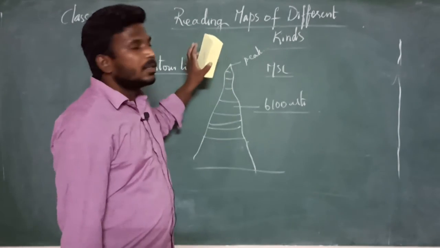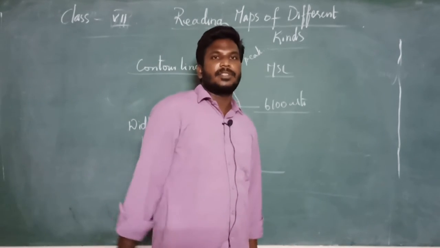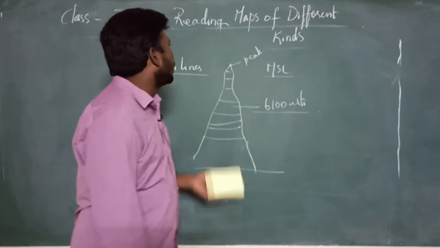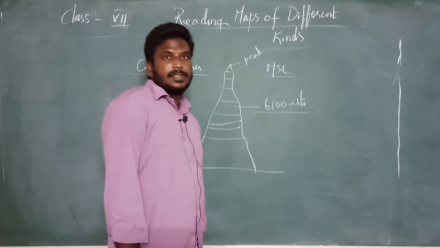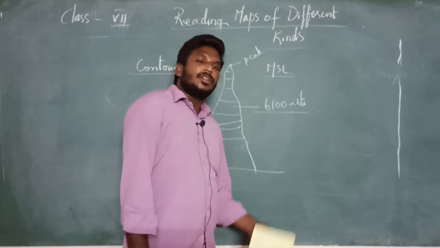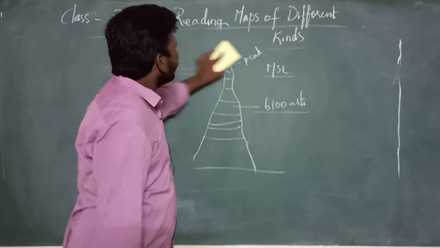So these are some important concepts which we have gone through about reading maps of different kinds. In the upcoming class, we will know more about this. Up to here, is it clear? I think so.